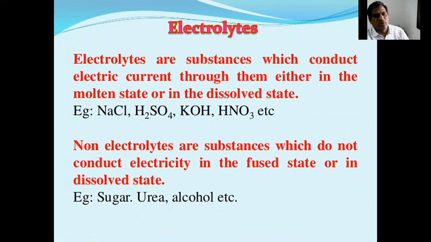What are non-electrolytes? Non-electrolytes are substances which do not conduct electricity in the fused state or in the dissolved state, such as sugar, urea, alcohol, etc.